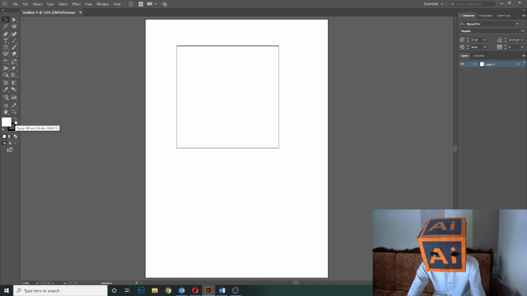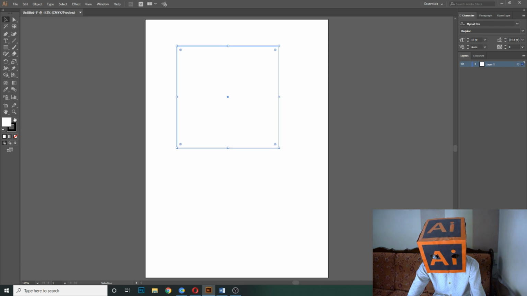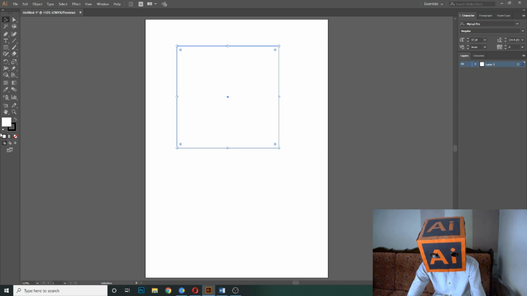Now on the upper side, this curved arrow is called swap fill and stroke, and this is used to change the color of the fill with the stroke and exchange the color of the stroke with the fill. Now if I select this shape and click here, then as you can see, it will swap the colors of fill and stroke like this.